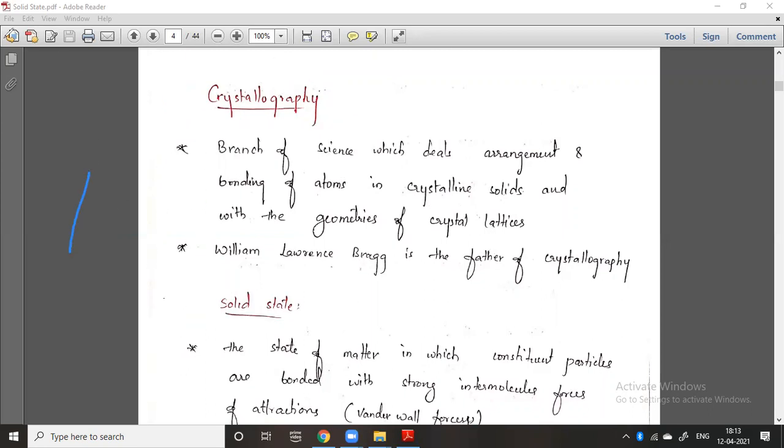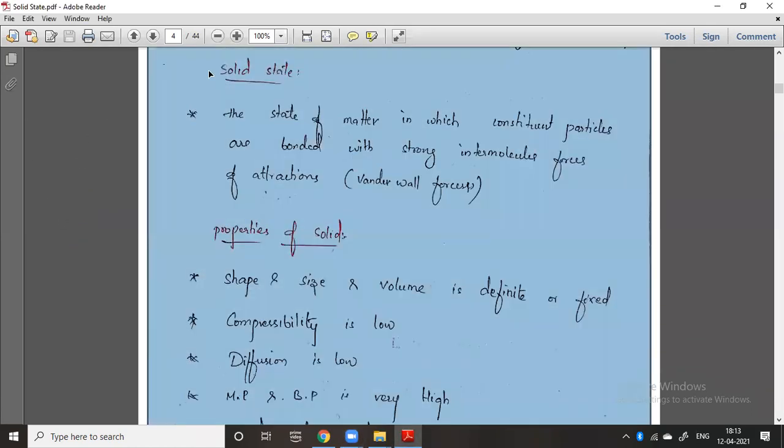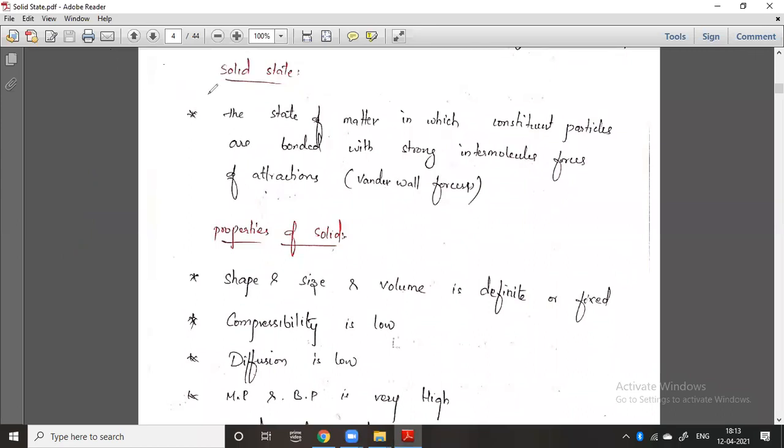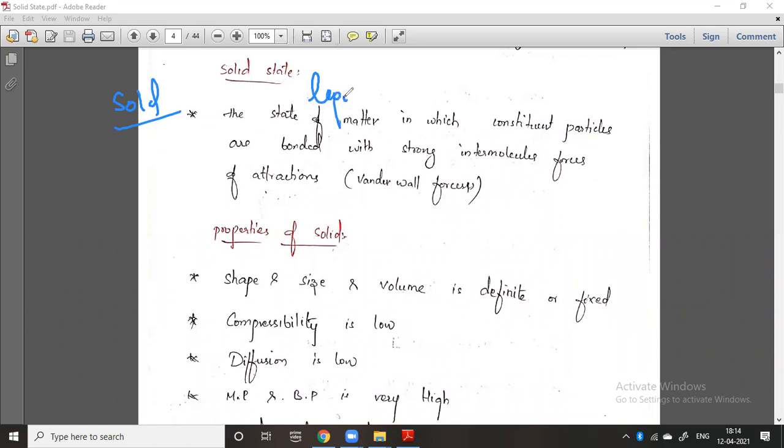You can easily understand, and then I will say crystallography. So what is the solid state? It is the state of matter in which the constituent particles are bonded with a strong intermolecular force of attraction, that is, van der Waals forces. That means you can take the solid particle. I will take the solid, and this comes under the liquid, and this is a gas. So what about the particles? You can take a beaker like this.